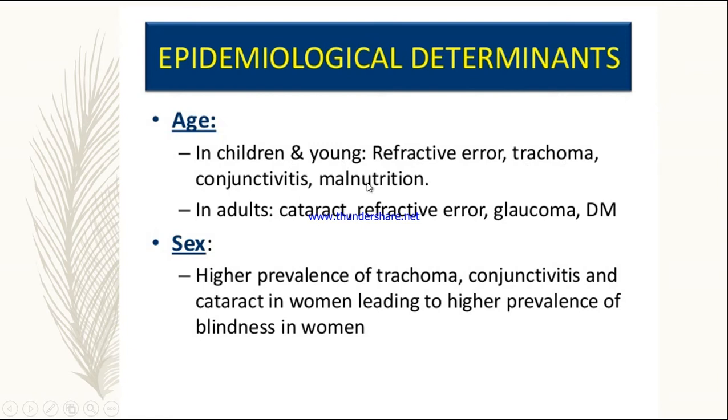So these are the conditions where blindness is most occurring. Next, in sex or gender, high prevalence of trachoma, conjunctivitis, and cataract is in women, and this leads to a higher prevalence of blindness in women. So women are more affected than men.